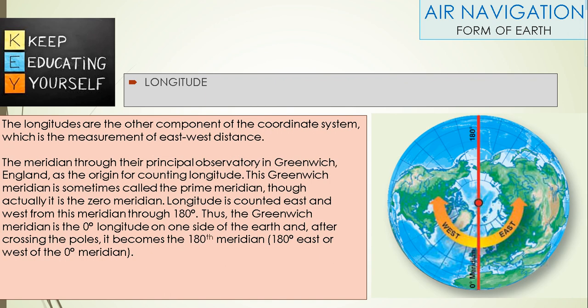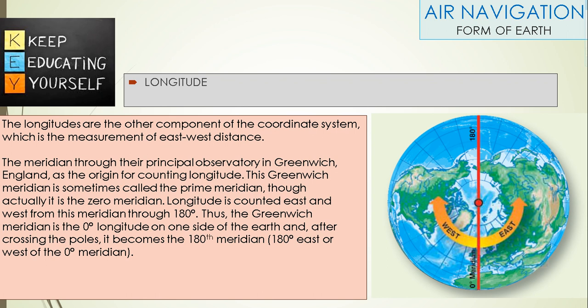Longitude is the other component of the coordinate system, which is the measurement of east-west distance. The meridian through the principal observatory in Greenwich, England, is the origin for counting longitude. This Greenwich meridian is sometimes called the prime meridian, though actually it is the zero meridian.